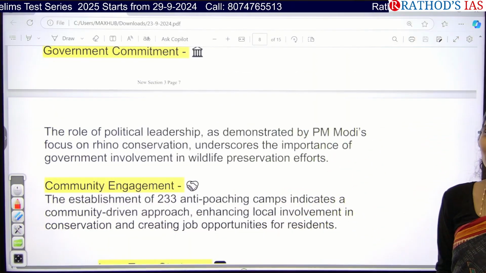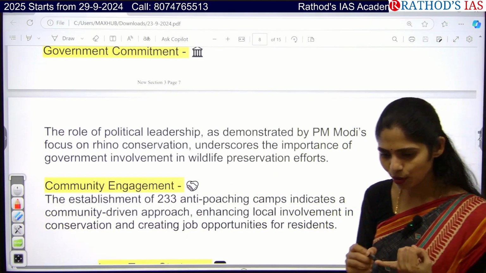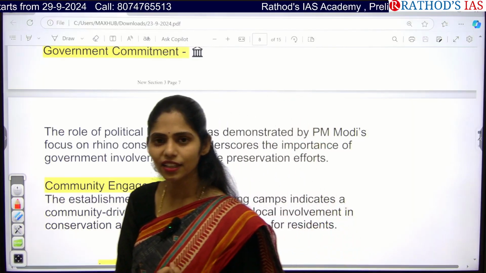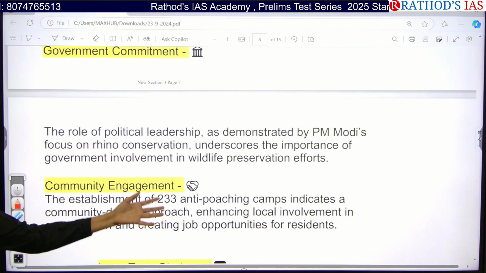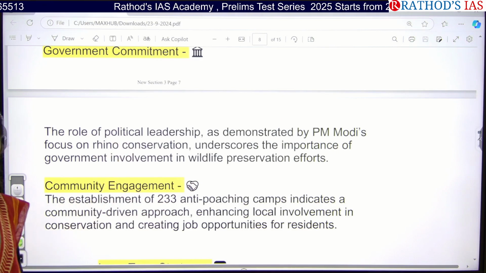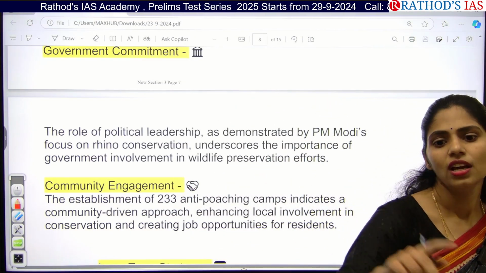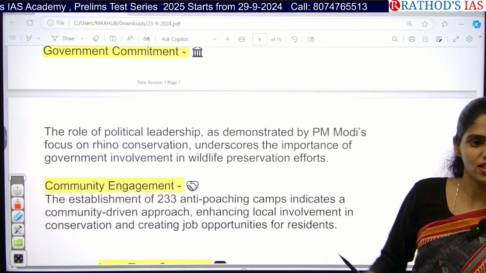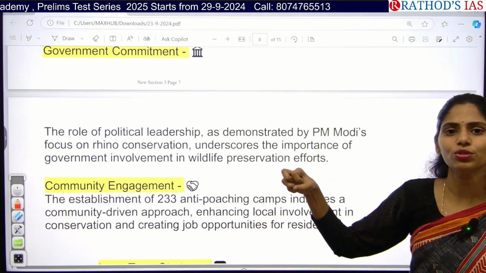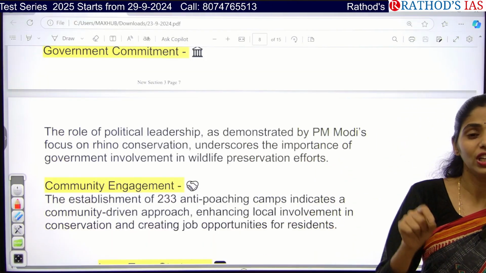We can understand that the government is playing a very important role even in rhino conservation, because we had Project Rhino, Project Elephant, Project Tiger, especially to protect these big animals. So the government is involved in wildlife protection and preservation efforts, and it is becoming a success. If you get any question like, can you explain the conservation efforts of the government, whether they are successful or not, then you can use this article as a case study, right? In this way, you have to squeeze whatever is there in current affairs to write a better answer. This is what you need to learn here.